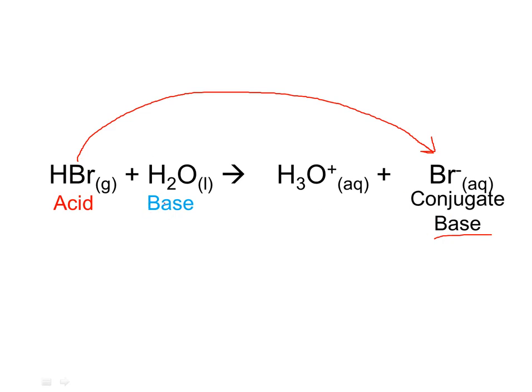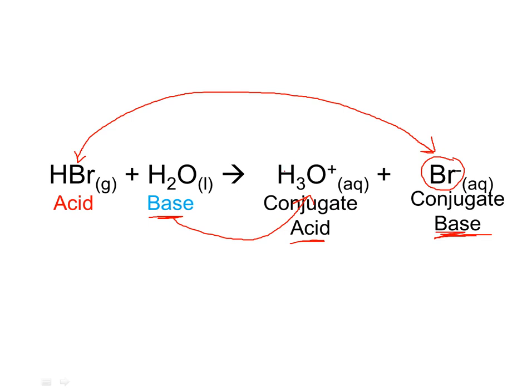The base here has become hydronium ion. It has accepted a hydrogen in order to do that. So the base accepts a hydrogen, and the thing that it becomes is a conjugate acid. The base becomes the conjugate acid. And if you think about it, if they wanted to go back the way they were, if bromide wanted to go backwards and become hydrogen bromide again, what would it have to do? It'd have to pick up a hydrogen. That's the only way to go backwards. The things that pick up hydrogens are bases.